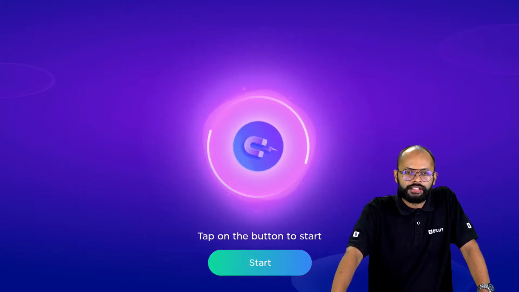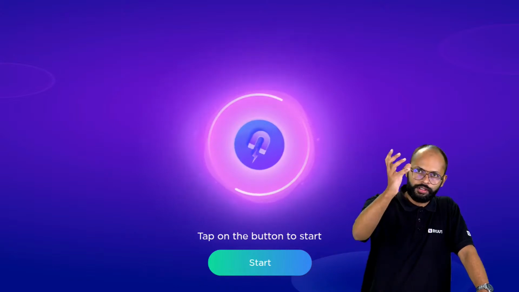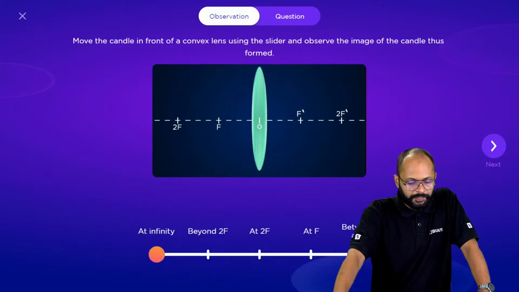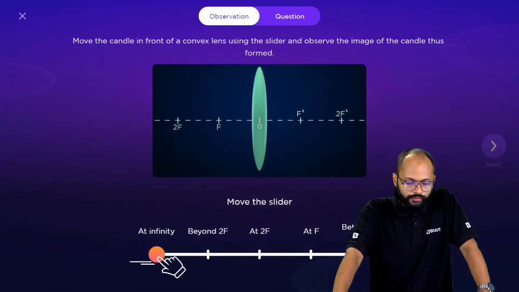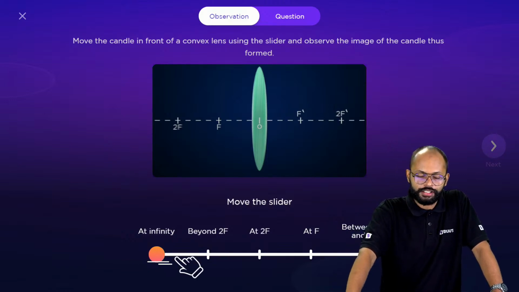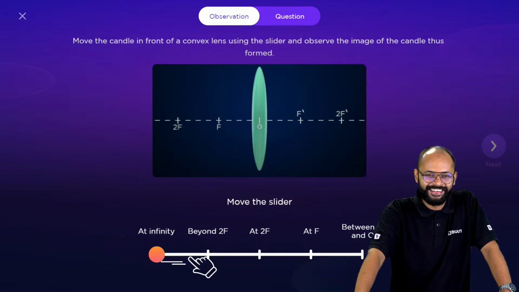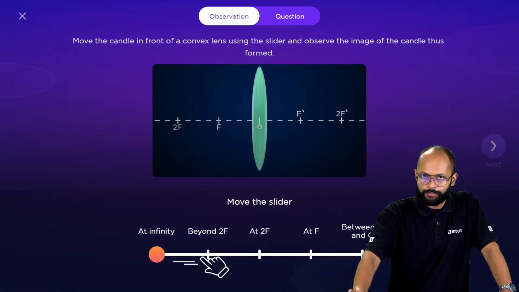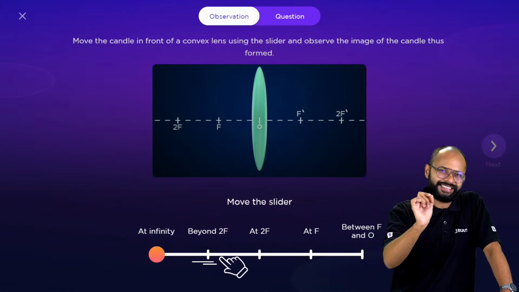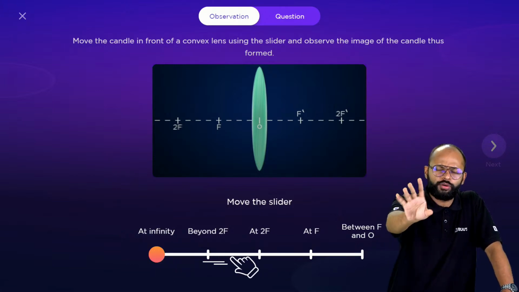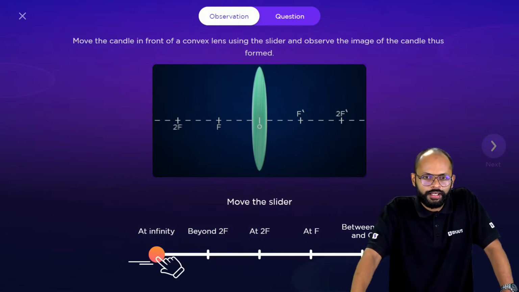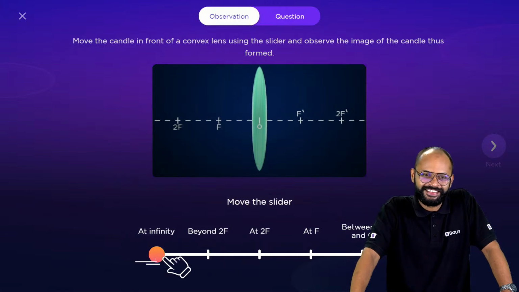So let's see. Let's try this nice interactive question, and this question is also a part of the BYJU'S app. So if you want to try it, it's there. Okay. Let's start. Move the candle in front of a convex lens using the slider and observe the image of the candle thus formed. Deviation angle. Sathi, I'll come to this, not right now. If you ask me the definition, it's the total deflection from the incident ray. But today I won't talk about this. I'll talk about it in this light chapter only. Yes, Shivi, it's possible. Definitely possible.